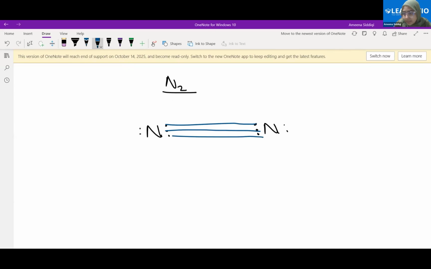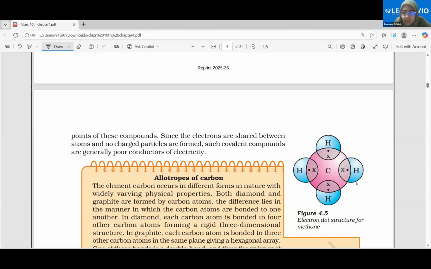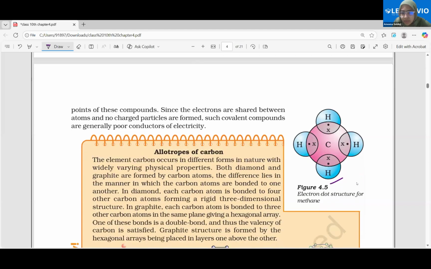So how many electrons are in sharing here? 6. How many bonds are there between these two nitrogen atoms? 3. So can I say it is nothing but N2 formed by the covalent bonding, or the covalent sharing of electrons? Yes, ma'am. Understood? Yes. Okay. Similarly for oxygen, can you work that out? See, this is something that we have discussed right now.